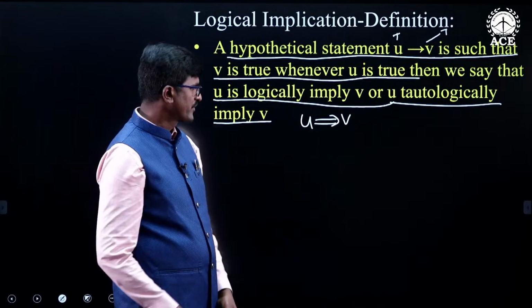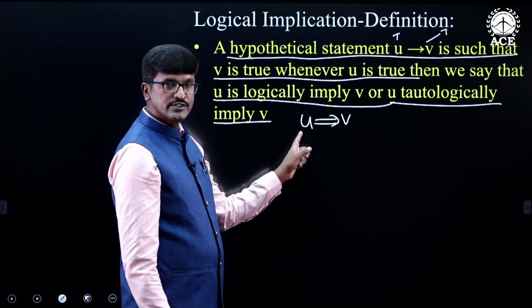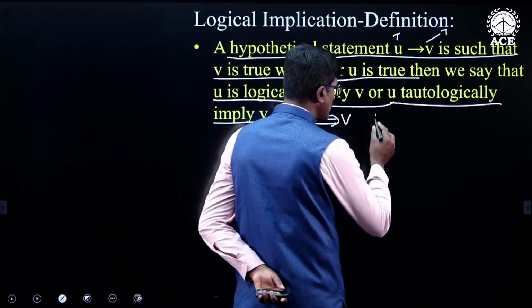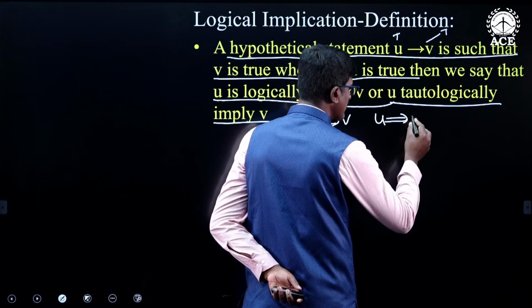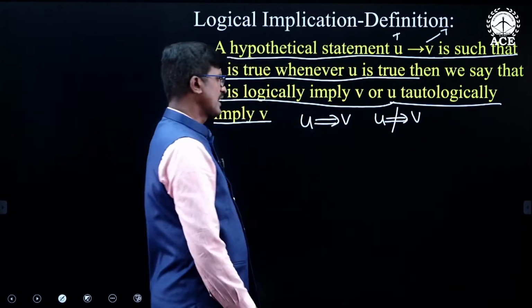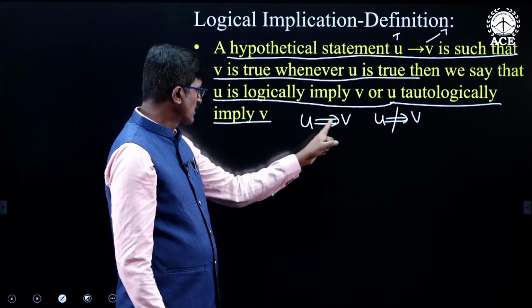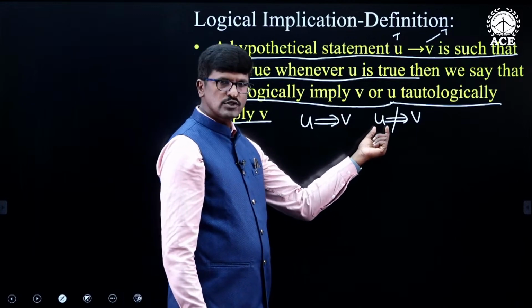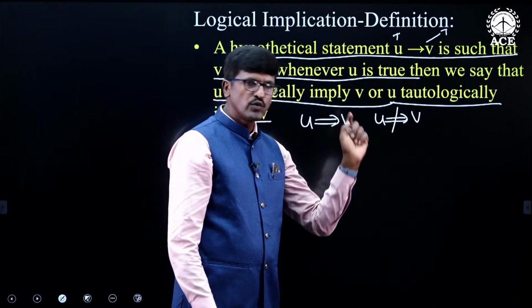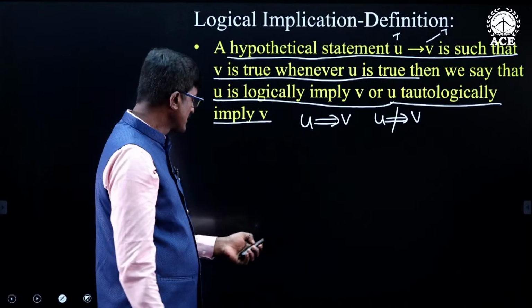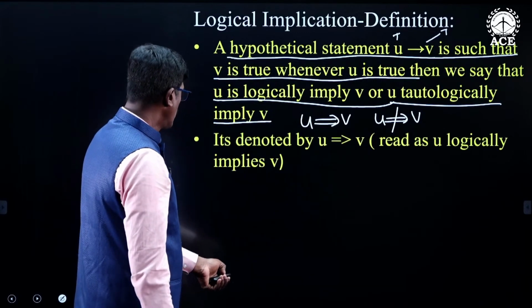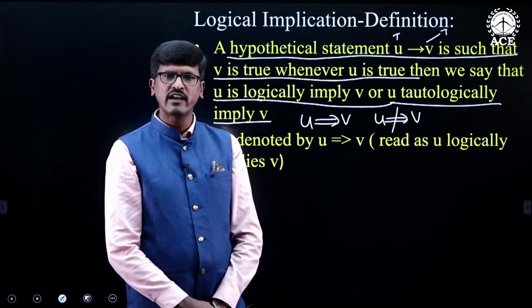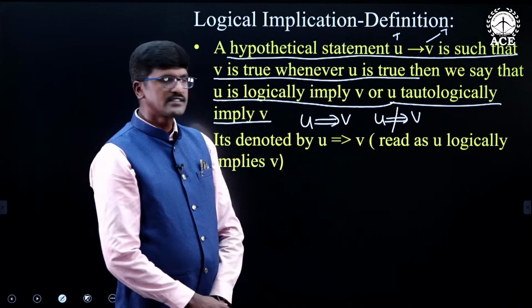Suppose whenever U is true, if V is not likewise true, then we say that U does not logically imply V, and it is denoted like this. Whenever U is true, if V is also true, then U logically implies V. Whenever U is true, if V is not true, then U does not logically imply V. This is the logical implication, and this is the notation for it. So logical implication is defined for hypothetical statements.